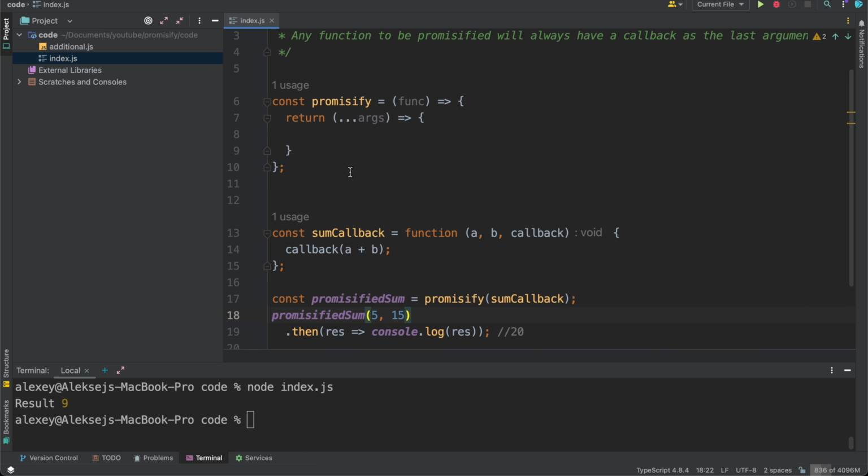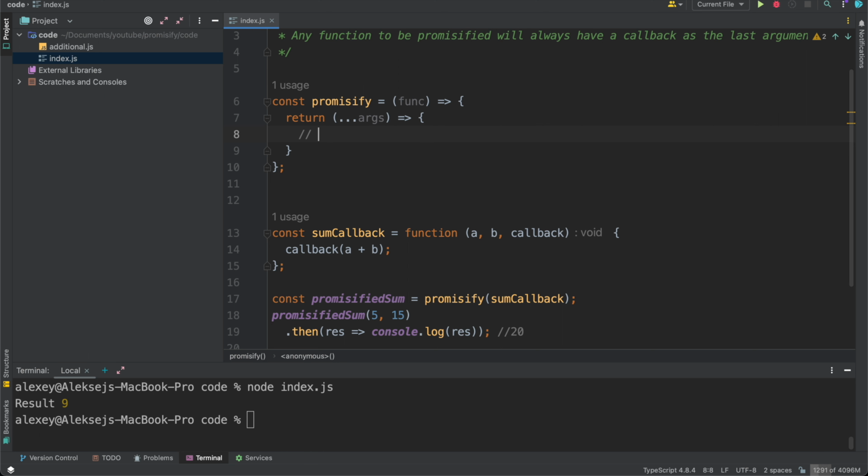These args in this case will be 5 and 15, and they will be in an array. So now our args is an array.